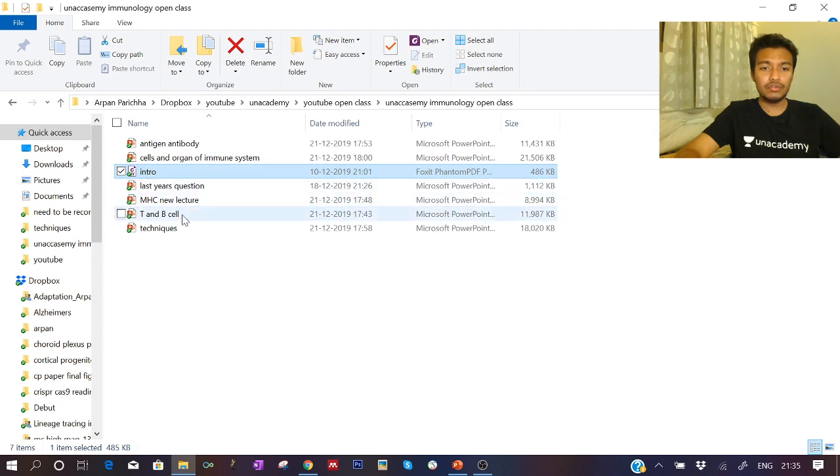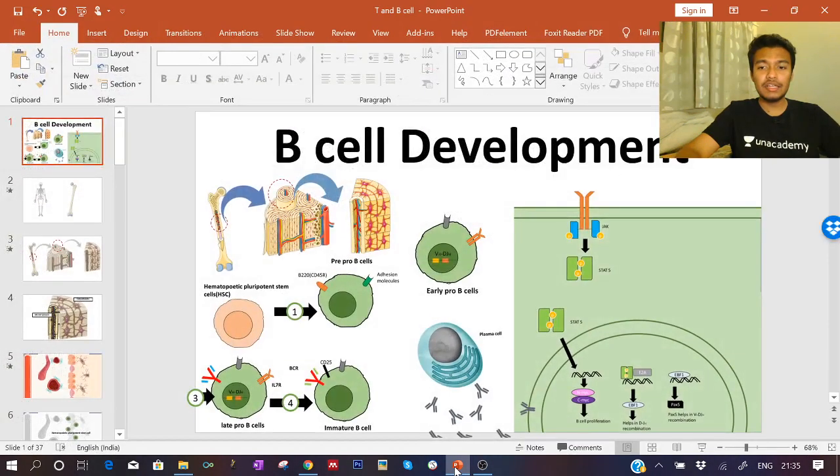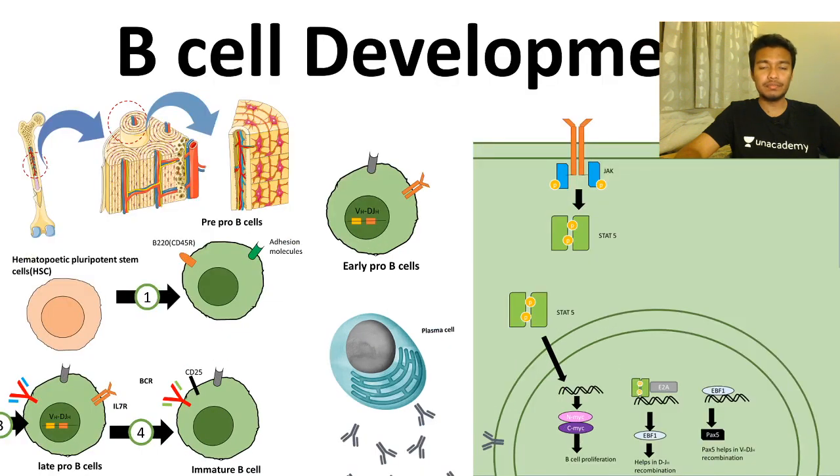Okay, so we are now going to talk a little bit about B cell development, because that's our point of study for the first 30 minutes. So let's talk about B cell development.